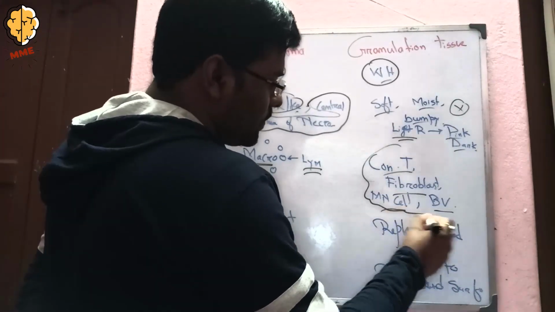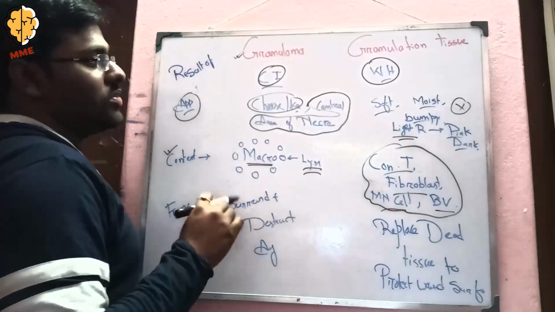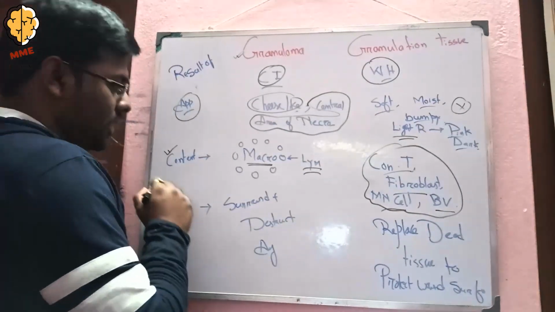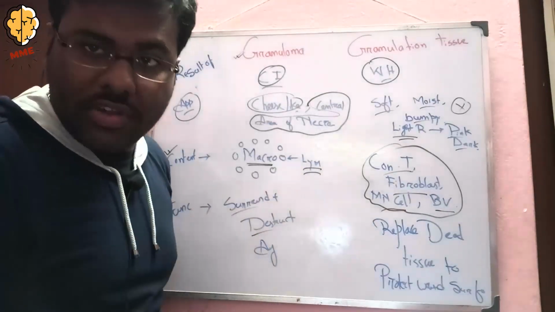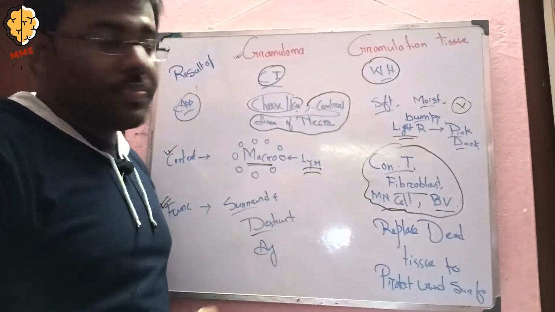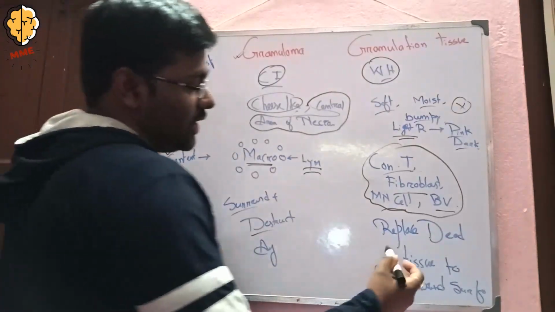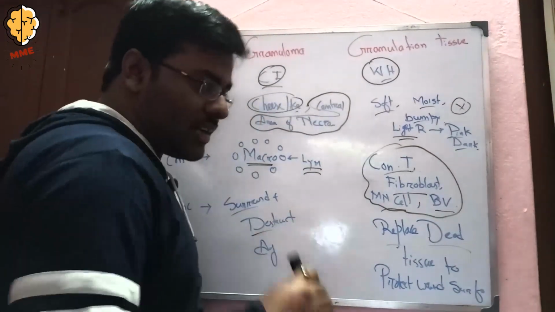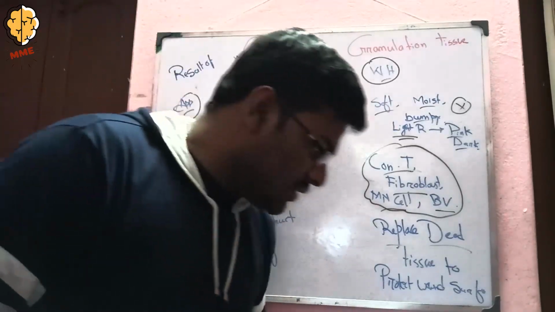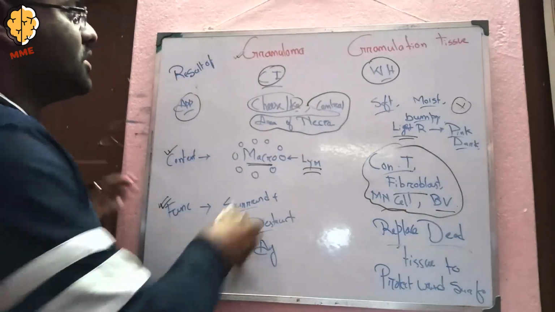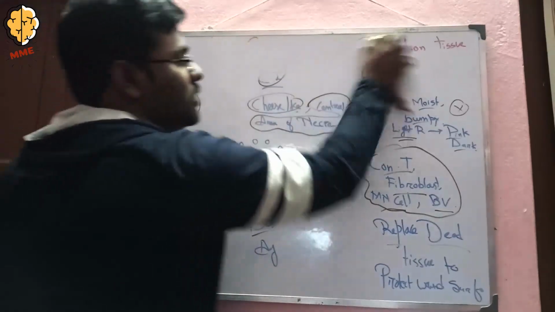Coming to the function, the main function of the granuloma is to surround and destroy antigens and foreign bodies. But granulation tissue replaces the dead tissue and protects the wound surface from microbes. Okay, so that is the basic difference between granuloma and granulation tissue, which may be asked in your exams.